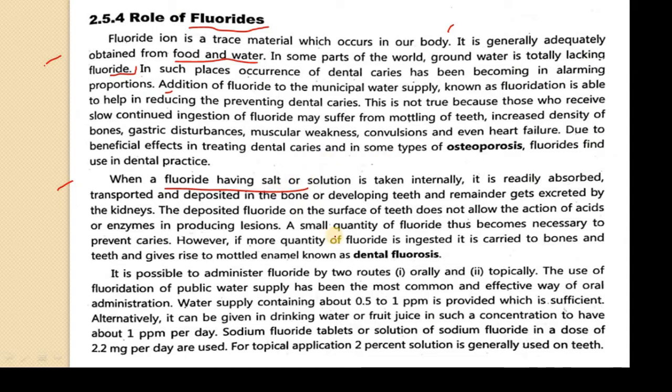So a small quantity of fluoride thus becomes necessary to prevent caries.